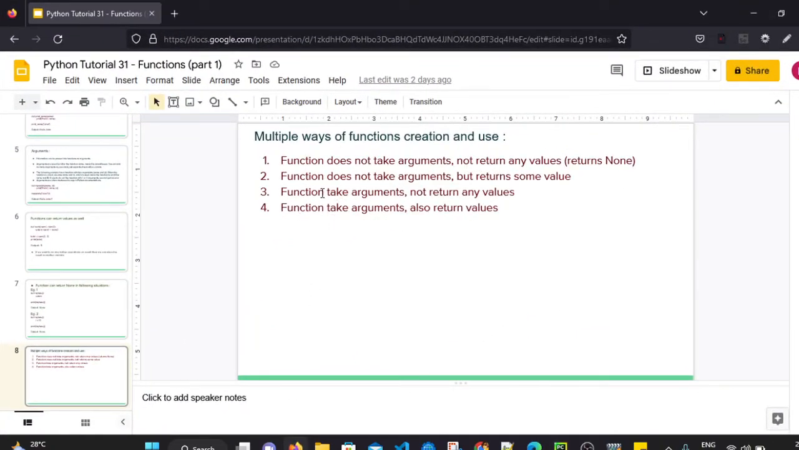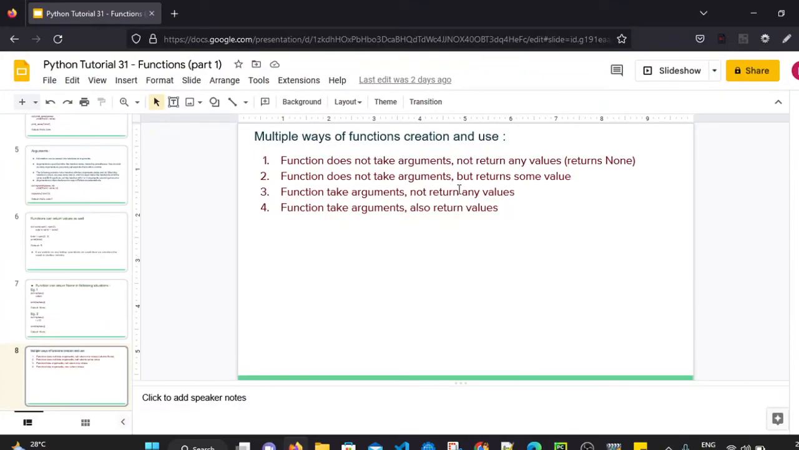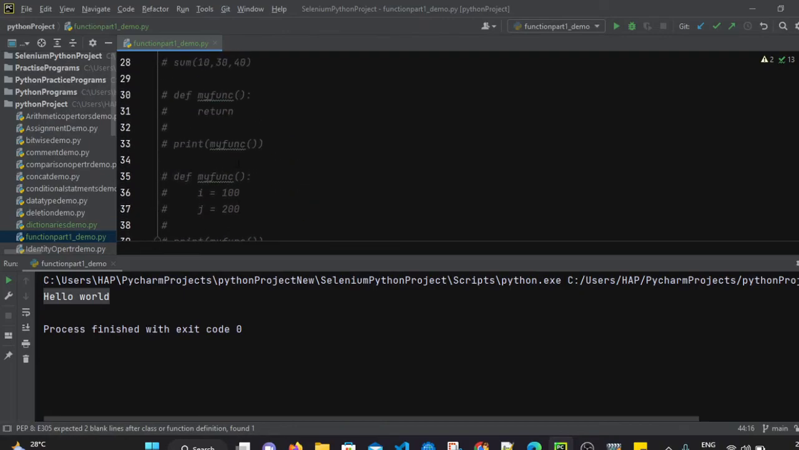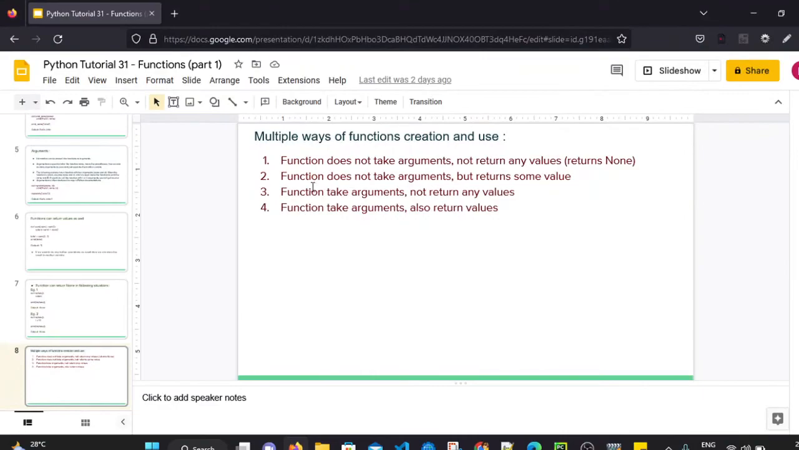The third one is that functions take arguments and they do not return any values. For example, we have seen the sum function here, right? We have defined a sum function, this one, in which it is taking the arguments and we are simply printing it. It is not returning anything. We are simply printing the sum of x, y and z. So that is this condition, that a function will take arguments but it will not return any values. That is also possible.